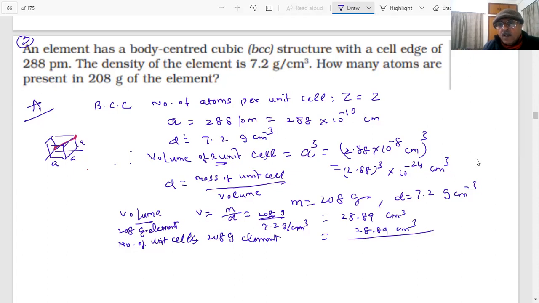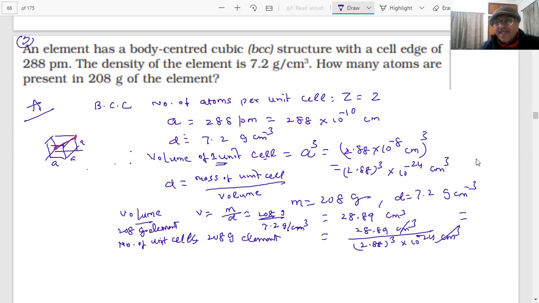How much is that? 28.89 divided by 2.88 cubed into 10 raised to power minus 24 centimeter cubed. The units cancel. What is the value coming?